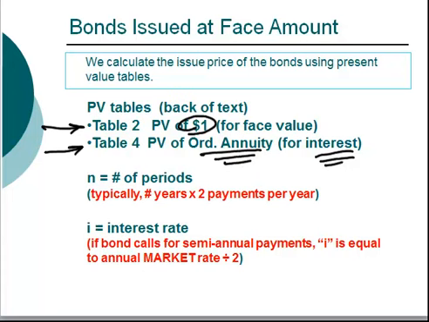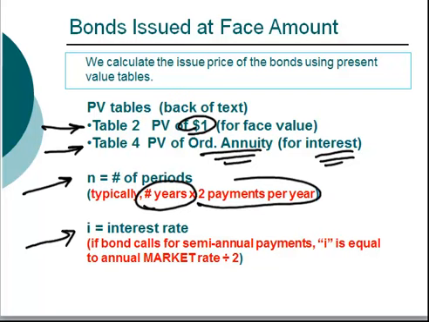Look at the table and you will notice that we have both an N and an I. The N is the number of periods, which will be our number of years multiplied by 2 payments per year in the case of a semi-annual bond. The interest rate that we will use is the market rate of interest. We will need to divide by 2 to reflect the semi-annual nature of the interest payments.